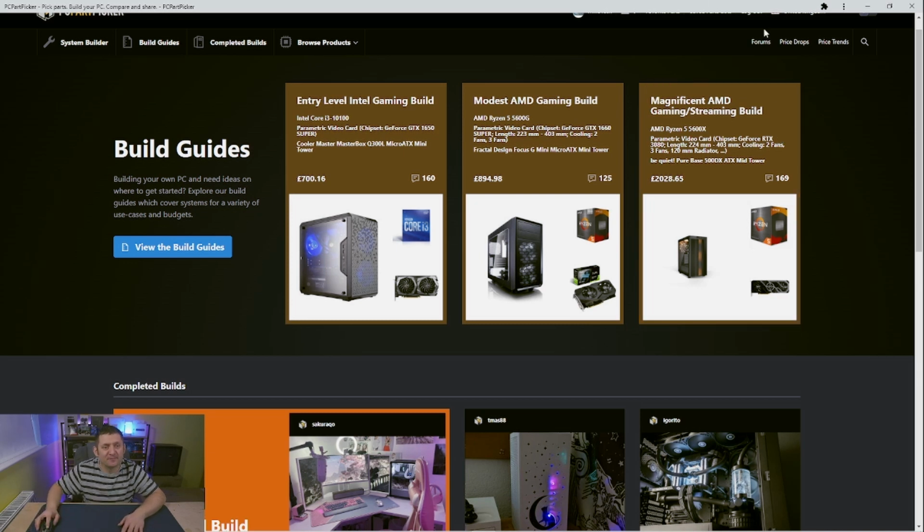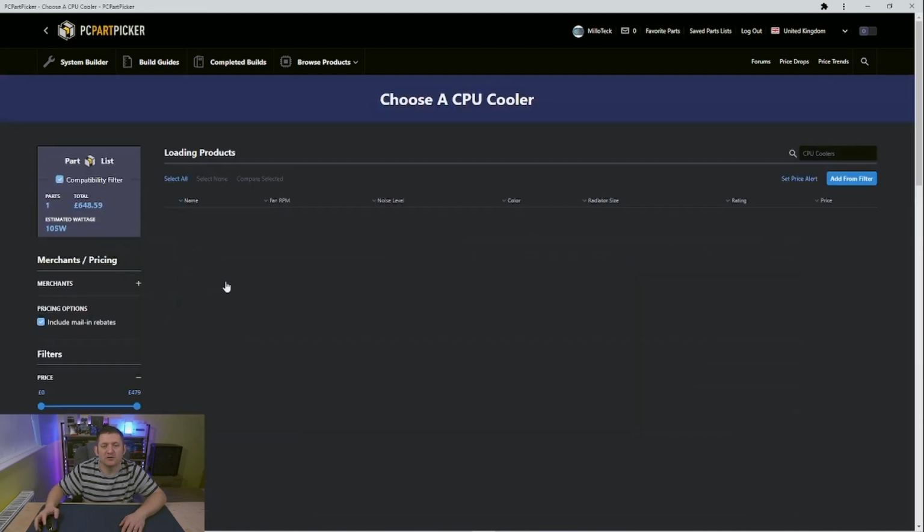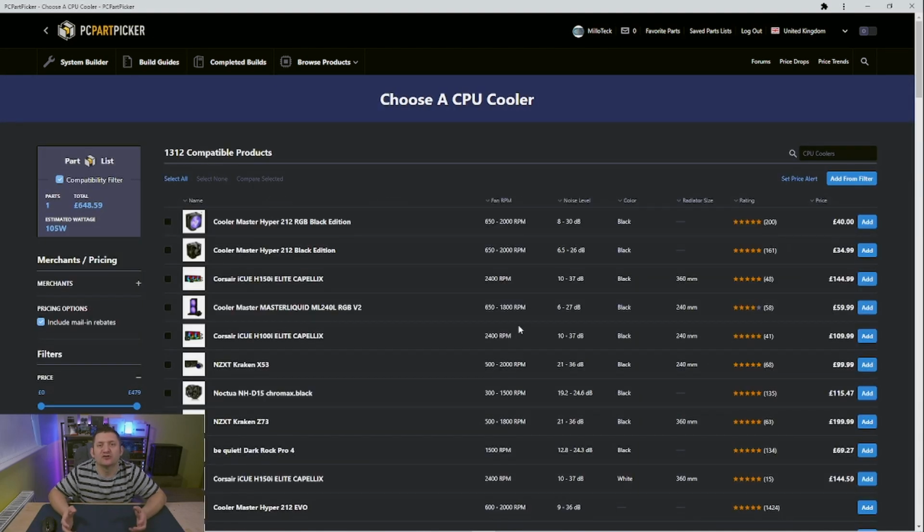So once you've got yourself an account, follow this through and then we'll get straight into System Builder. Right, System Builder. I've got one part in there at the moment, which is the chip that I've actually got for my build. And it was quite simple to do. If you just go into choose a CPU cooler, it gives you a list of options to go through, select the one that you want, and it's as simple as that.